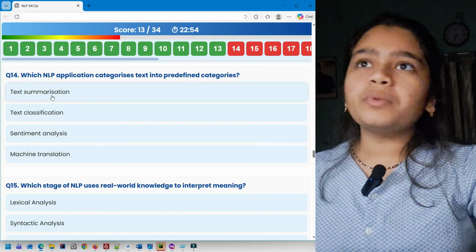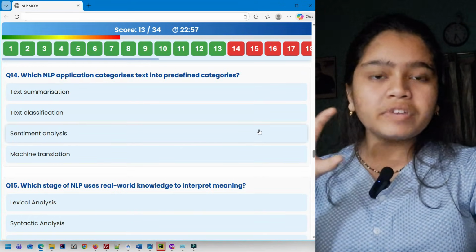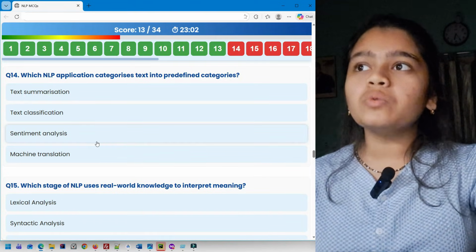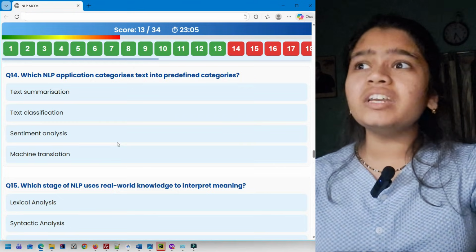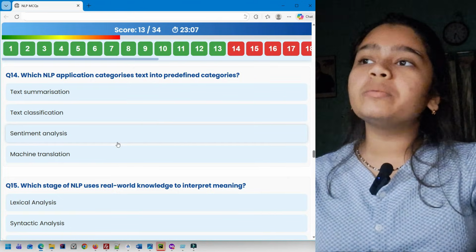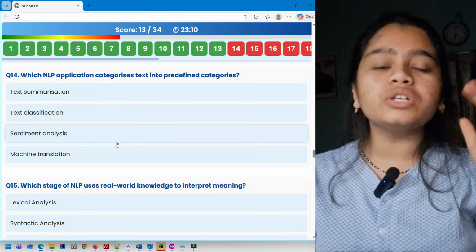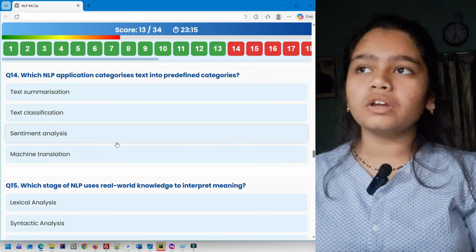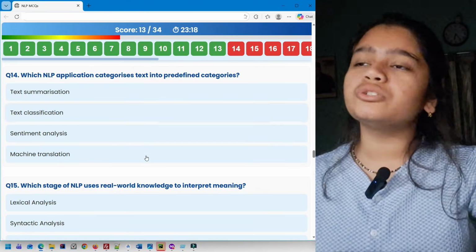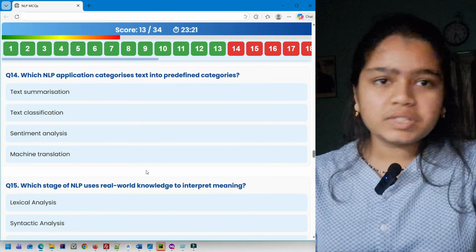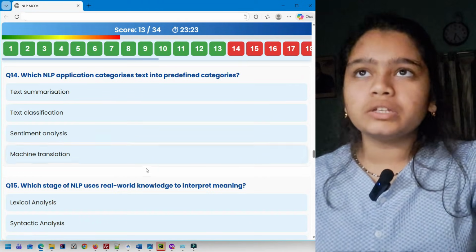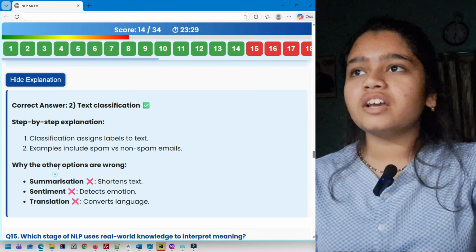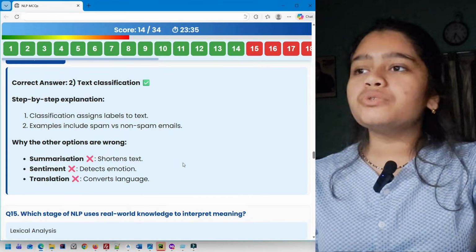Okay. Text summarization means shortening a big chunk of text, keeping the important points. That is text summarization. Classification, what I told just now. Sentiment analysis, I've already told. Sentiment analysis means based on a particular sentence, you detect the mood or the sentiment of the user, good, bad, better, like it's used in reviews. Machine translation, you already know, this is basically translating from one language to another. So categorizing text into predefined categories is going to be text classification. Here is the explanation.